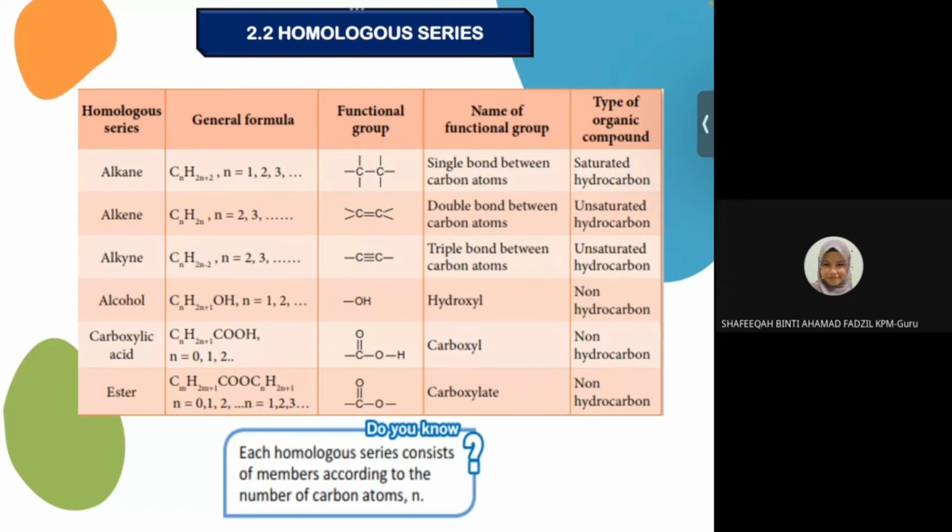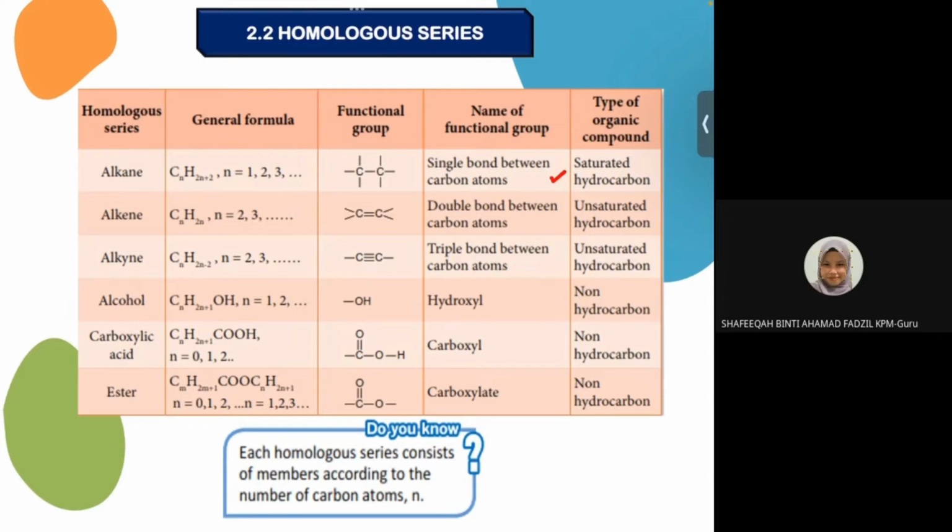Alkane general formula dia adalah CnH2n plus 2, and then n ni adalah number of carbon. So n start from 1. Maksudnya alkane ni dia ada C1. Functional group dia adalah C single bond C. And then name of the functional group is the single bond between carbon atoms. Type of organic compound is saturated hydrocarbon.